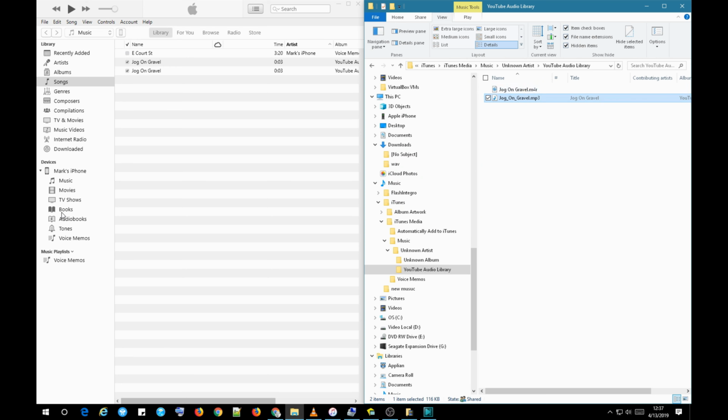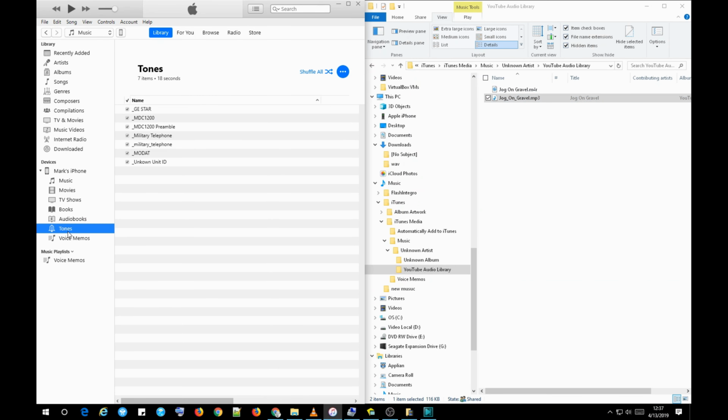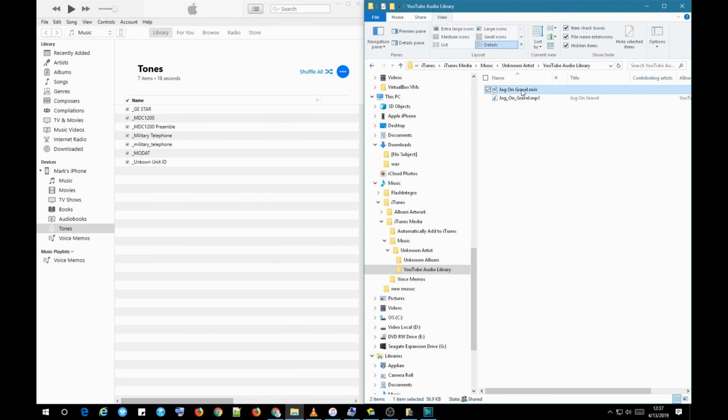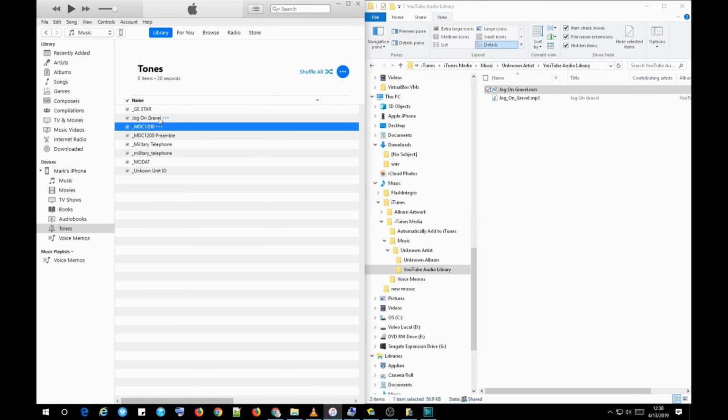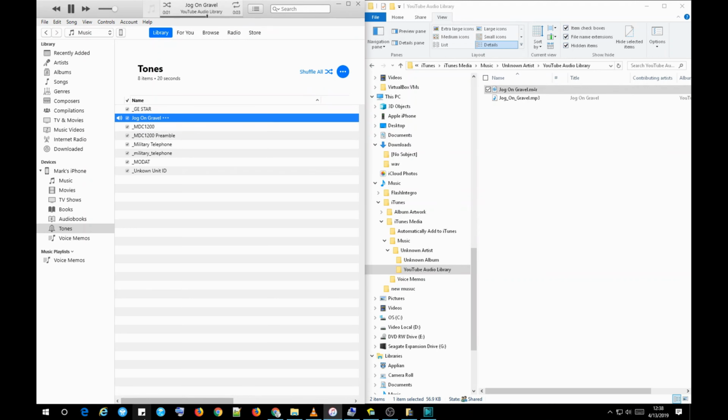And then you just simply come back over to your iTunes application, select tones, go back to File Explorer, highlight the file that you want, click on it, drag it over, and drop it in your tones. And there it is. Jog on Gravel is now a ringtone. It's being synced with my phone even as we speak.